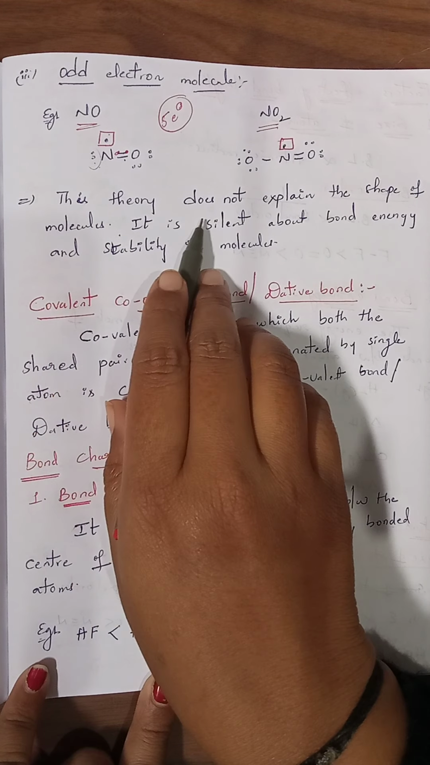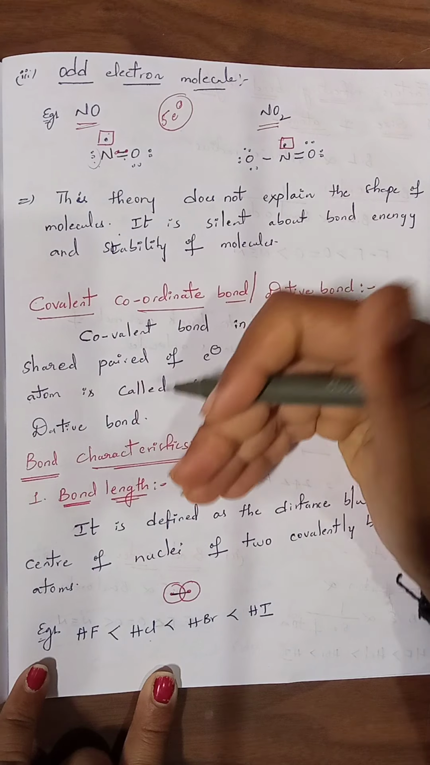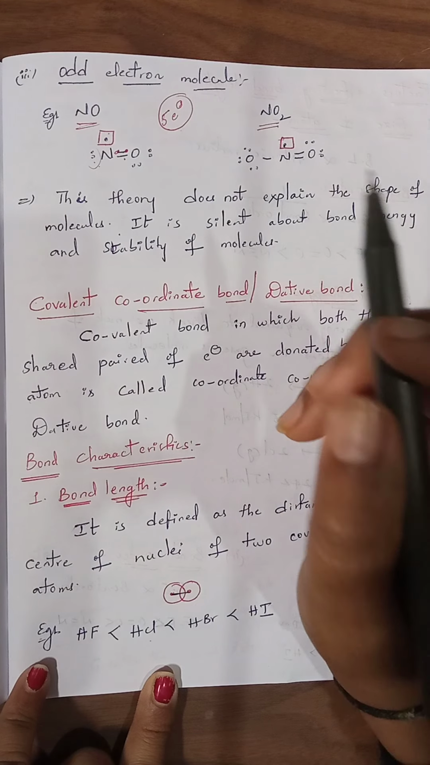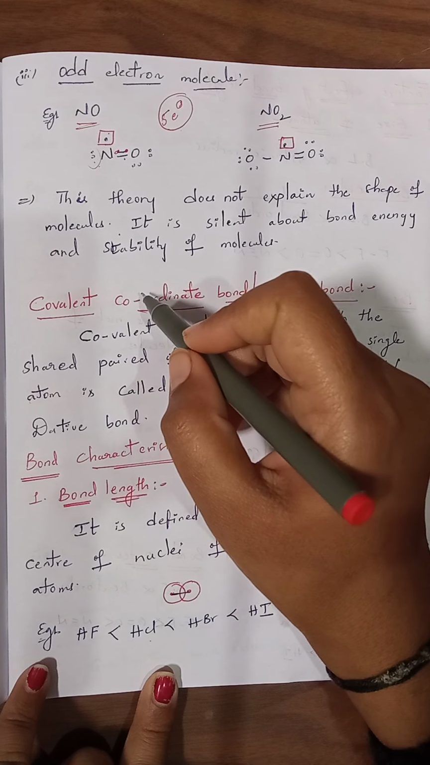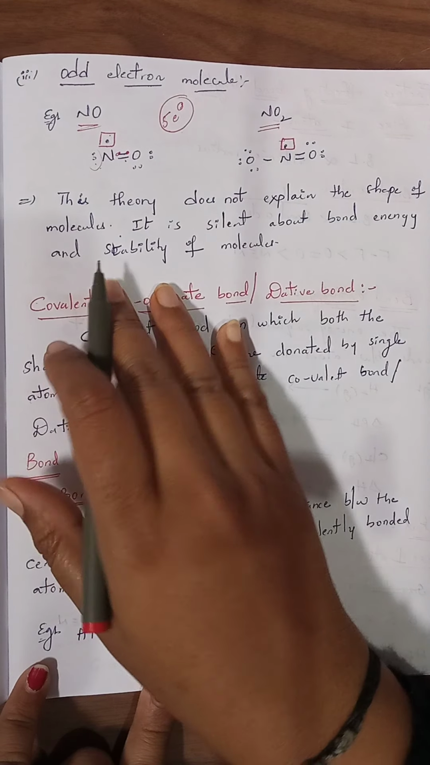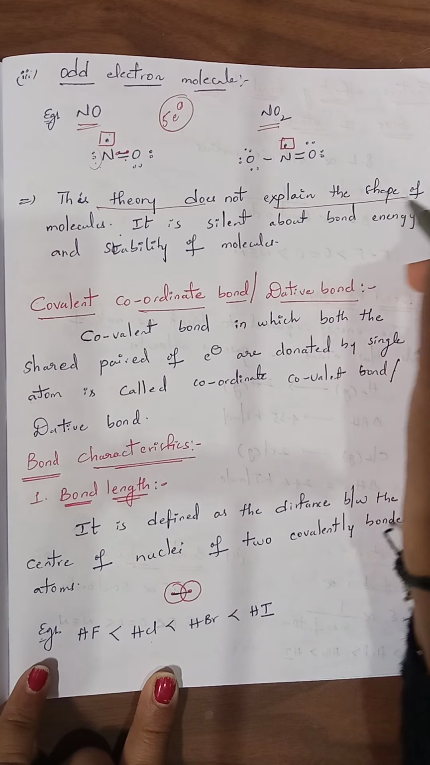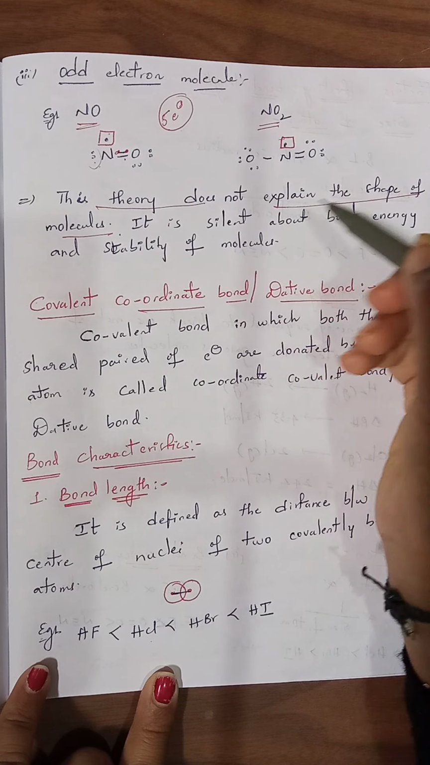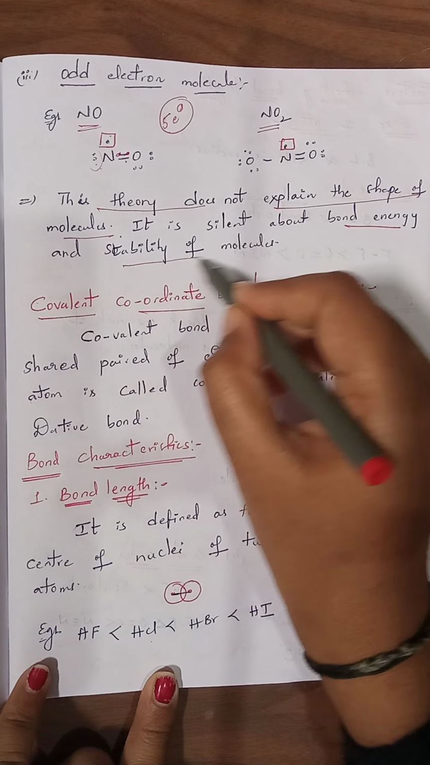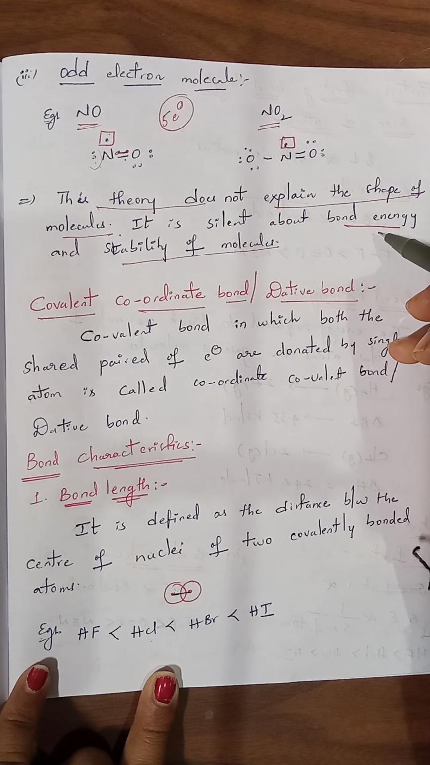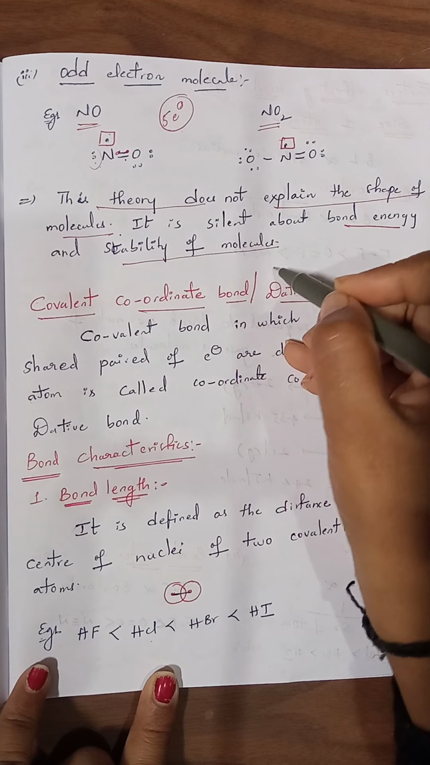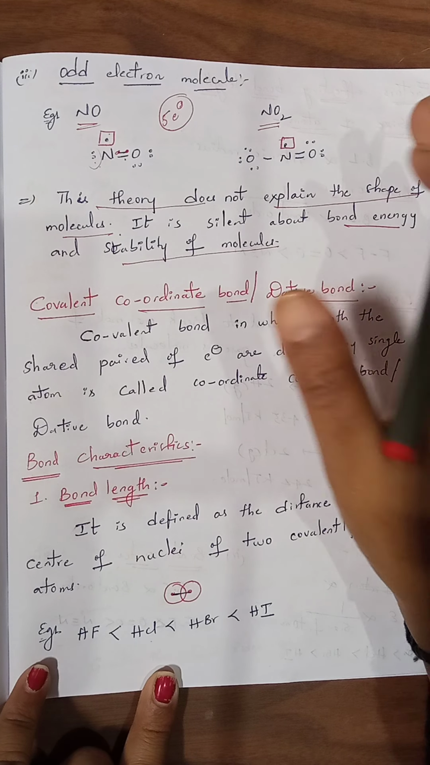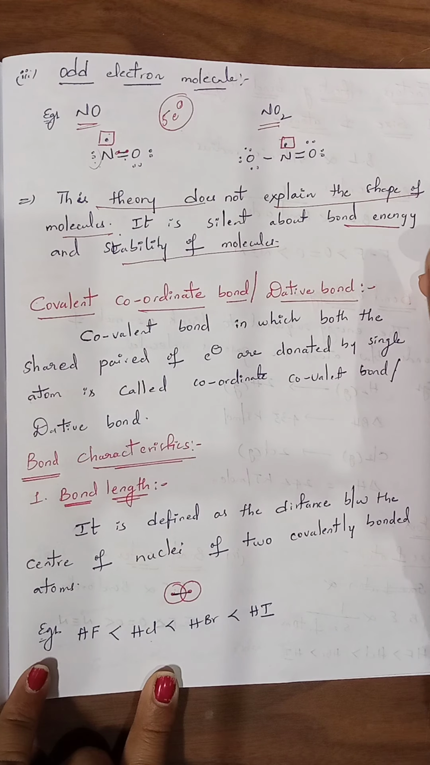And next, this theory does not explain the shape of molecules. Till now, whatever we have studied, we have seen only the compounds and the formal charge present on the atoms of each compound. But this theory does not explain the shape of molecules. Nowhere have we studied the shape of a molecule, and it is silent about bond energy and stability of molecules. That means it does not even use the words bond energy and stability of molecule. These two properties related to the molecule are also not explained by the Lewis octet theory.